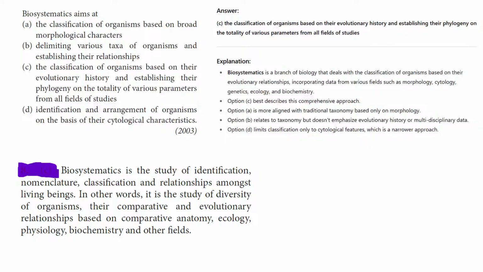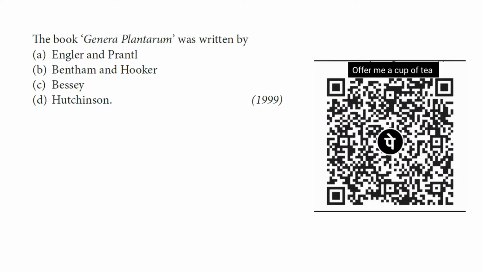Option B is delimiting various taxa of organisms and establishing their relationships. So here the correct answer is option C, the classification of organisms based on their evolutionary history and establishing the phylogeny on the totality of various parameters from all fields of study. Let's move to the next question.